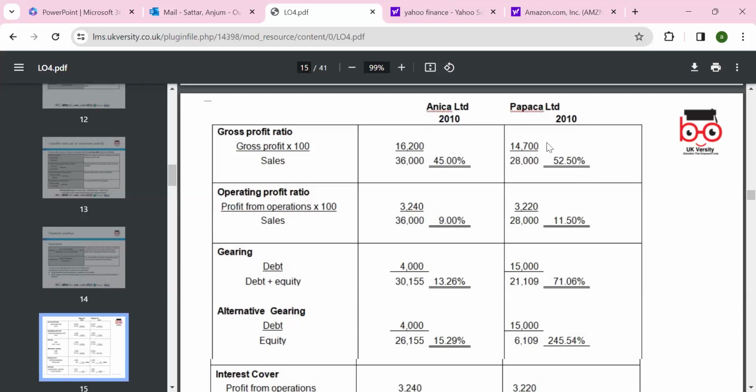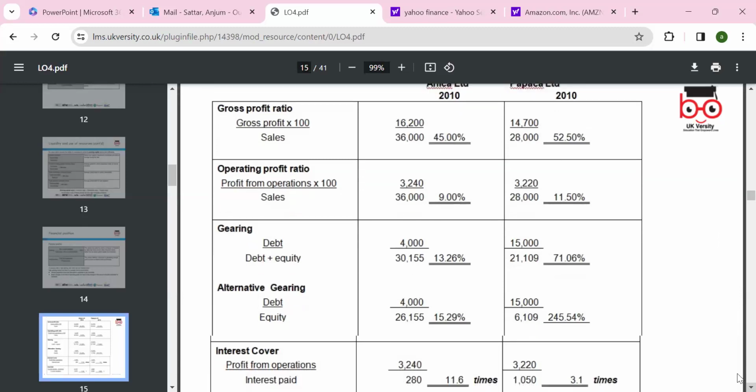So these are the two companies' names. The difference between the two is 7.5%, which we'll go through in a minute. Operating profit is 9% for Anika and 11.5% for Papika. You will see the gross profit difference was 7, but the operating profit difference is only 2.5%. So that's something we can compare as well.